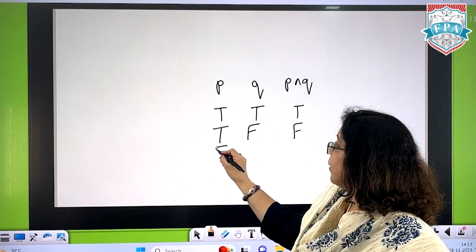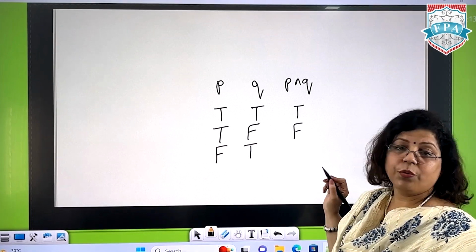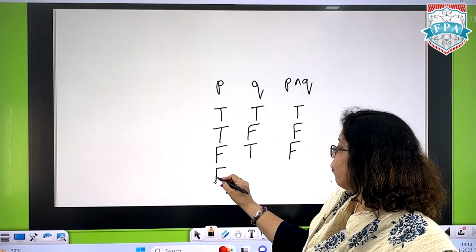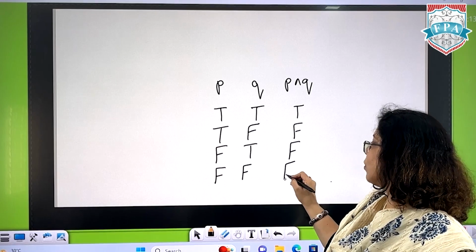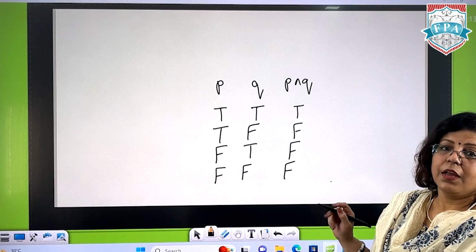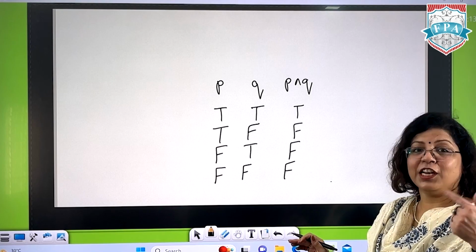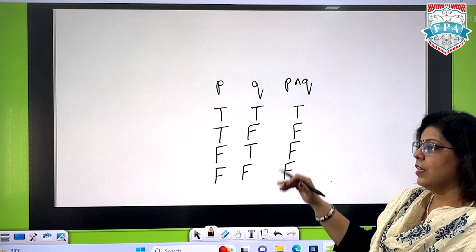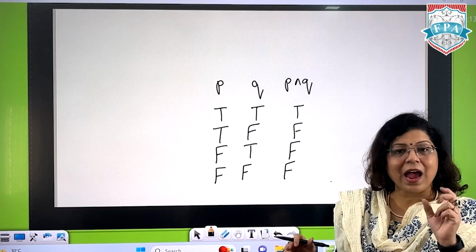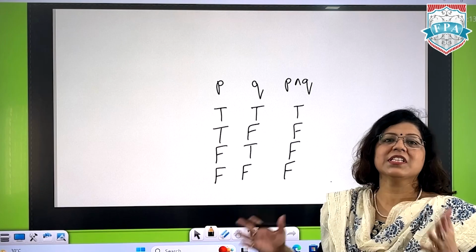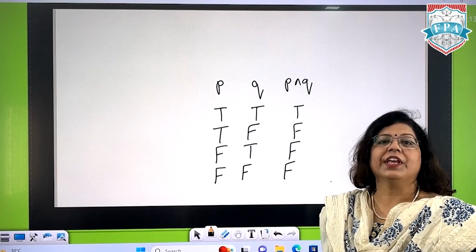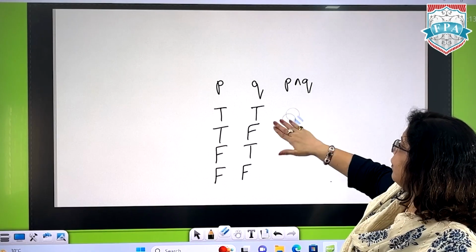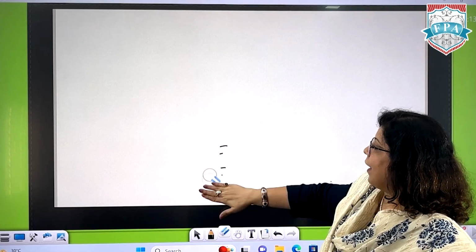If this is false, this is true, now this will again become false, and if both are false, automatically this is false. Keep this in mind. Keep thinking logically too. It's not necessary to mug this up, but you can see the statement with and will be true only if both the statements are completely true, or they have the truth value of true. So this is your conjunction or and.